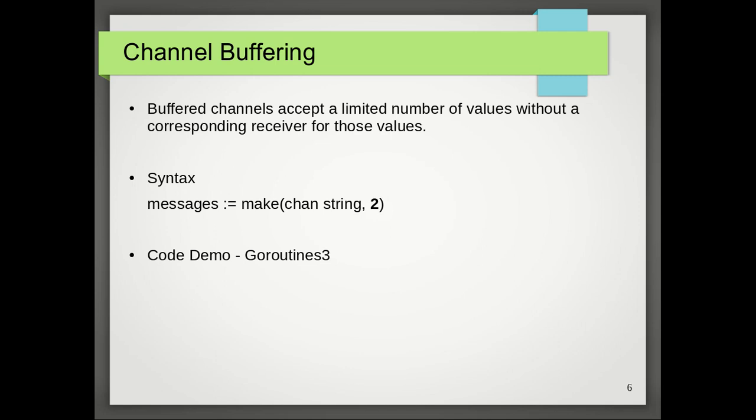In order to create a buffered channel, we just add an extra argument which specifies the buffer size of our channel. So here we are making a channel of strings buffering up to 2 values, and because this is a buffered channel, we can send values into the channel without a corresponding concurrent receive available in the code.